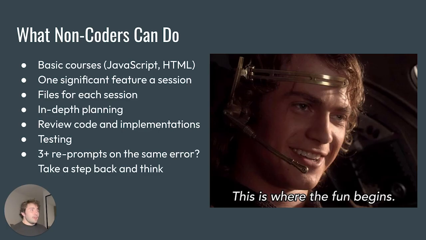But for those of you that aren't super technical, what we spoke about before: start a new chat, a significant feature a session. You need that firepower, and that's what a fresh context will help you with. When you do those new chats, load that project file, your rules file. Have a good plan as well, as I said before. Know what you're building and everything included in this build, and check implementations constantly. Understand what it's trying to do. Spot check things, especially things you haven't touched.